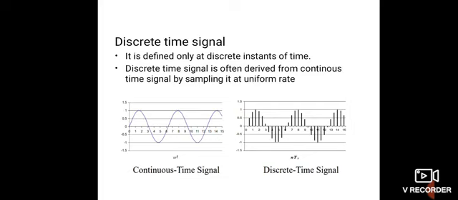We can say that if the signal is represented only at discrete instants of time, then it is known as a discrete time signal. It is often derived from a continuous time signal by sampling it at a uniform rate. Suppose we take the blood pressure reading of a patient after every 1 hour and plot the graph, then the resultant signal will be taken as a discrete time signal.